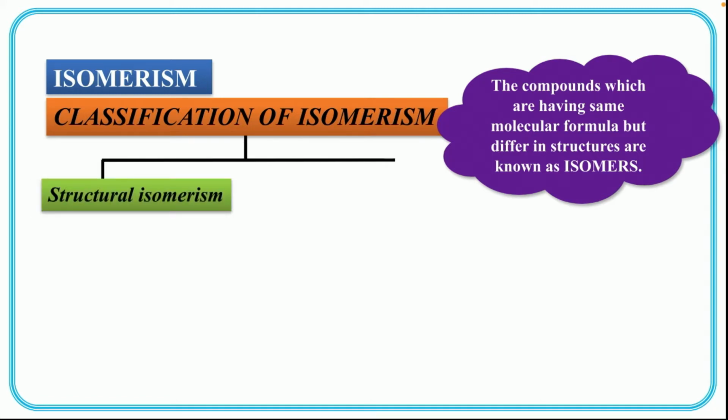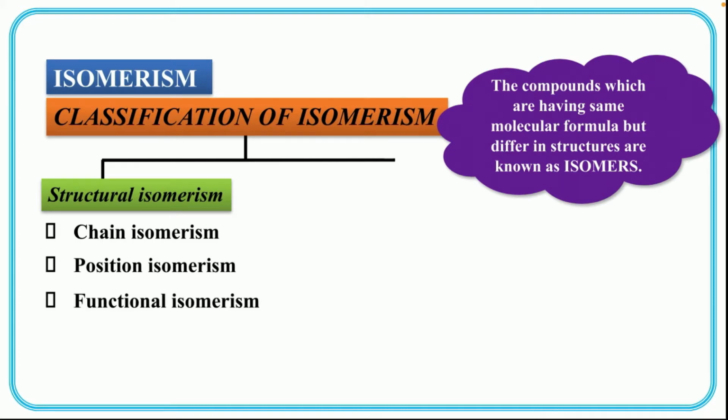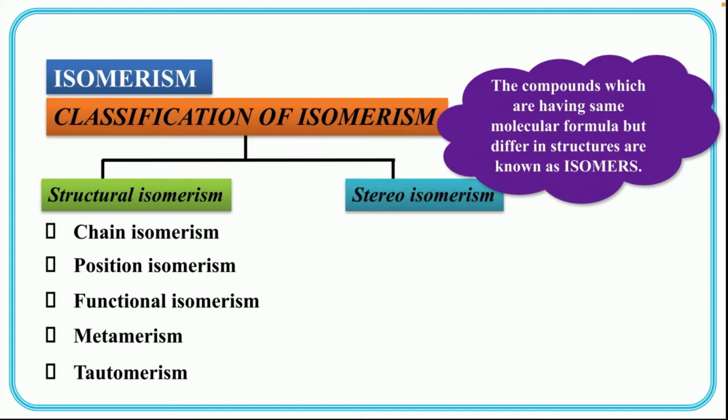First of all, we have structural isomerism. Structural isomerism is classified into chain isomerism, position isomerism, functional isomerism, metamerism, and finally we have tautomerism. And apart from structural isomerism, in the broad classification we have another type of isomerism, that is stereoisomerism.